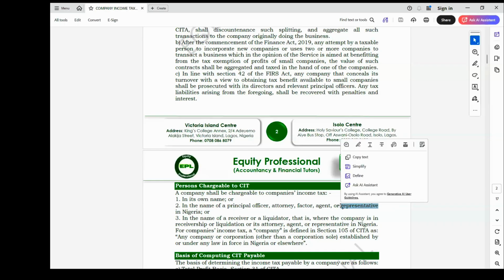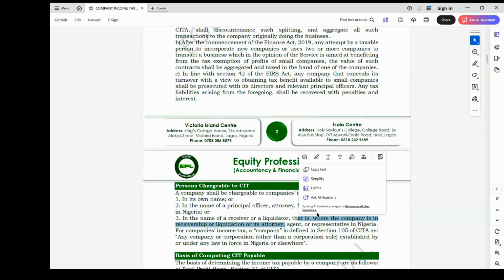They are also liable to tax in the name of their receiver or liquidator, where a bankruptcy or liquidation exercise has commenced on such a company.